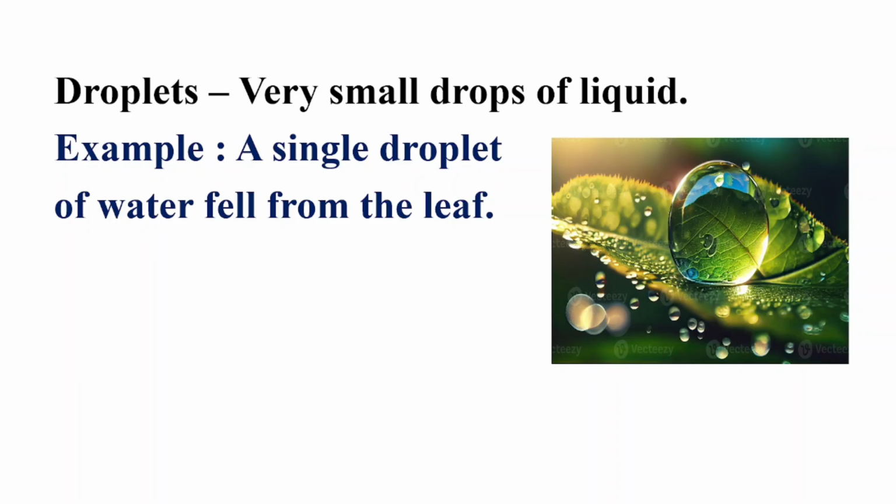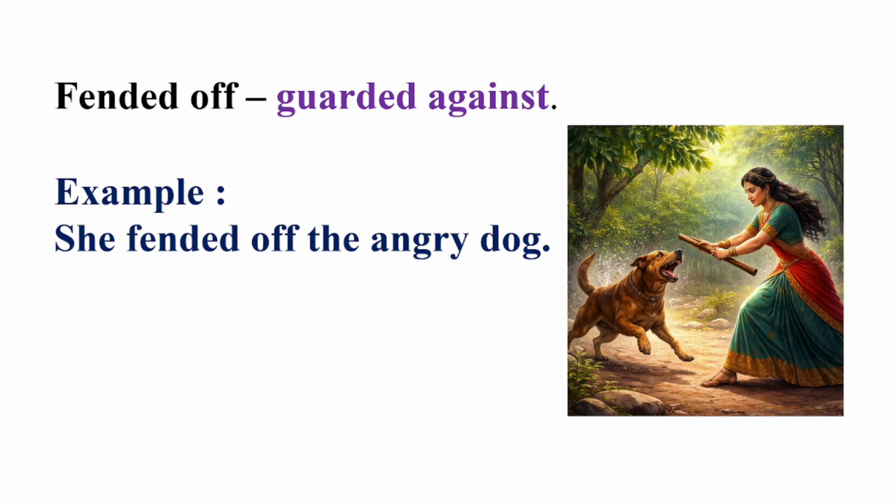What do you call it? Dew. Am I right? So a single droplet, you can say, a single droplet of water fell from the leaf. Fended off: guarded against. She fended off the angry dog.